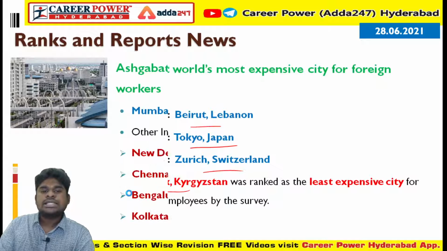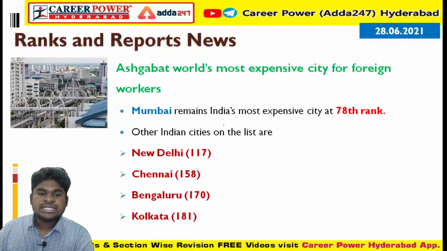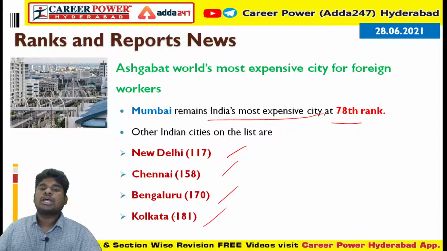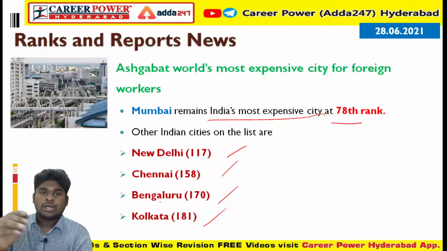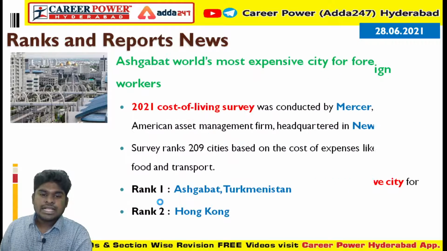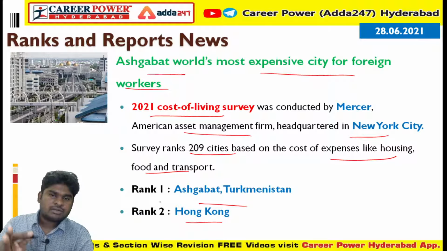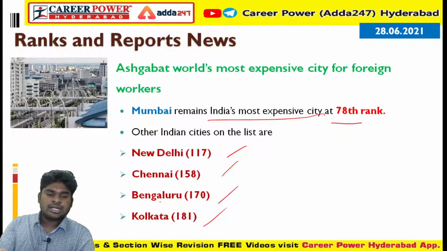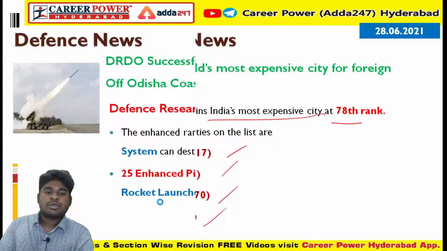Coming to Indian cities, Mumbai remains India's most expensive city, ranked at 78, and the other cities on the list are New Delhi, Chennai, Bengaluru and Kolkata. This is about the 2021 cost of living survey. Please remember Ashgabat first rank, second Hong Kong, third Beirut, fourth Tokyo, fifth Zurich, and last is Bishkek. Mumbai 78, then New Delhi, Chennai, Bengaluru, Kolkata from India.